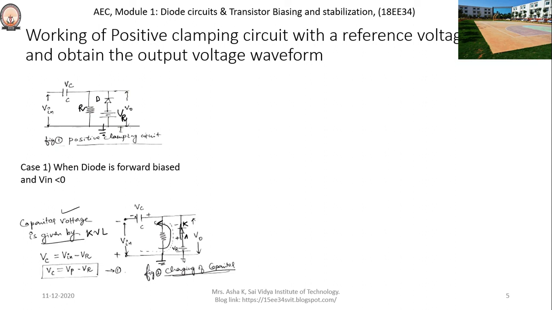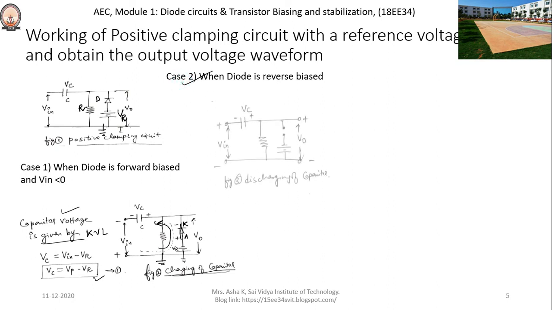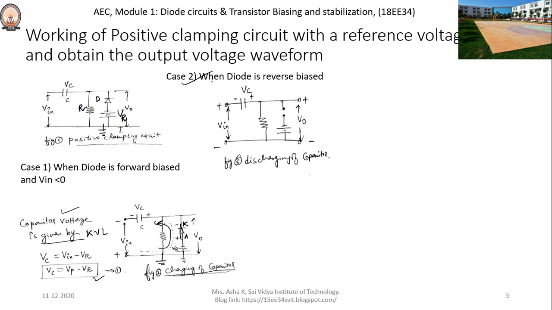The capacitor charges to the peak value, that is equal to Vp minus Vr. Consider Case 2 when the diode is reverse biased. When the diode is reverse biased, it acts like an open circuit. The capacitor, which is already charged to the peak value, will start